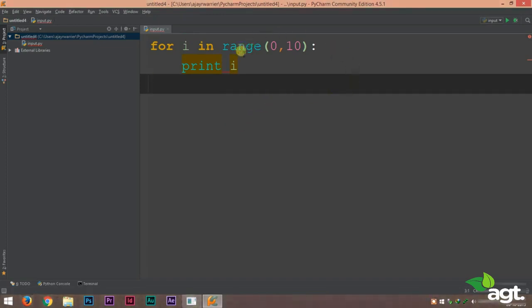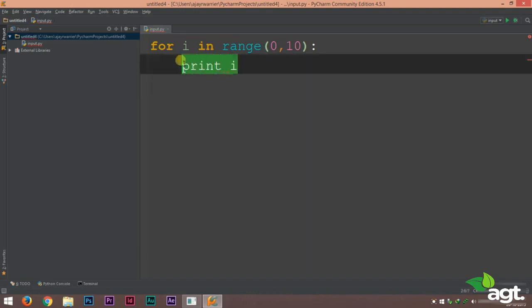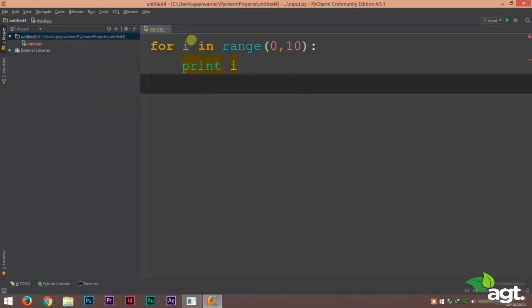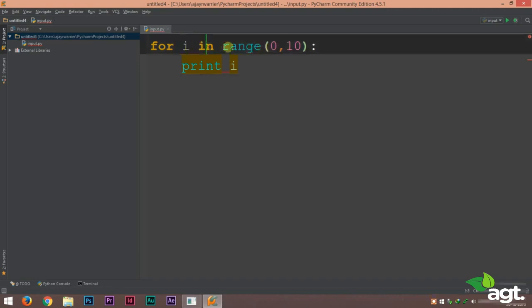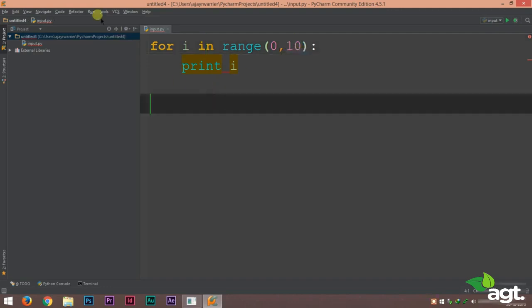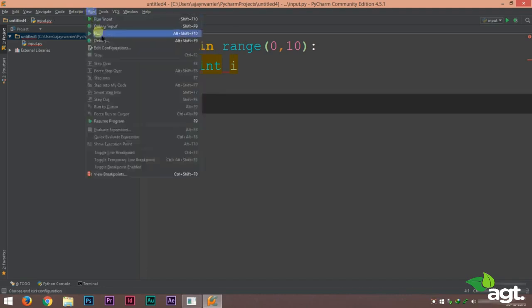So new value of I is 1 instead of 0 and it will print that value 1. Then it will increment it again and the value will become 2 and then it will print 2. Now this goes on until the value of I becomes equal to our upper limit minus 1. In this case it will go until 9.